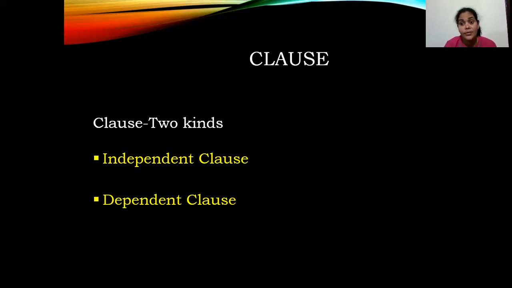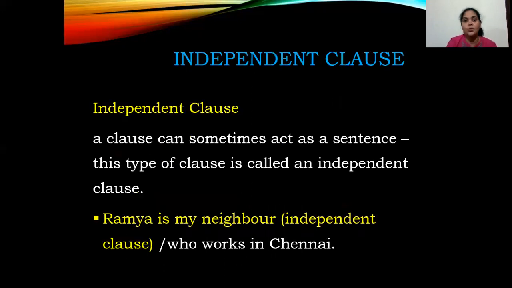Now, the word itself signifies things. Let's move on. Independent clause. A clause can sometimes act as a sentence. Now, when I go back to the previous example, Ramya is my neighbor. That sentence, that part of the sentence, can be taken into consideration. So, when you take a certain part of a clause which conveys the meaning, it is called an independent clause. It has both subject and verb. It can be carried alone.